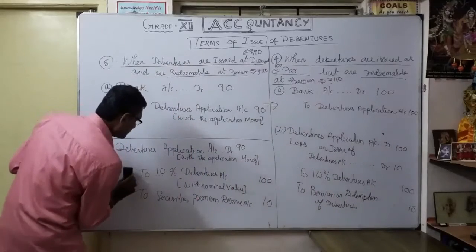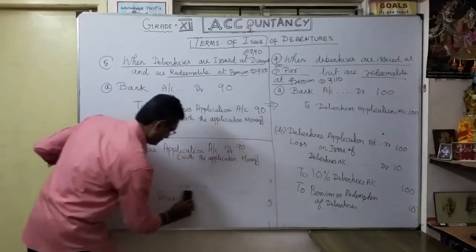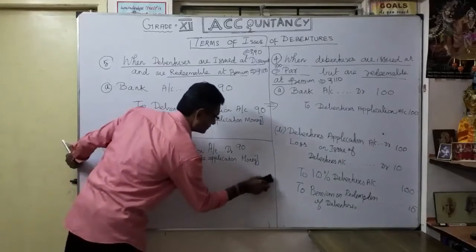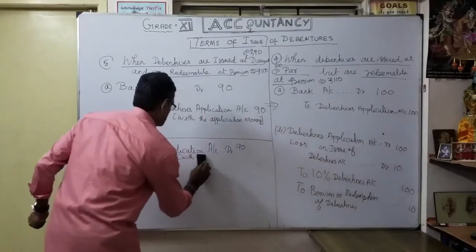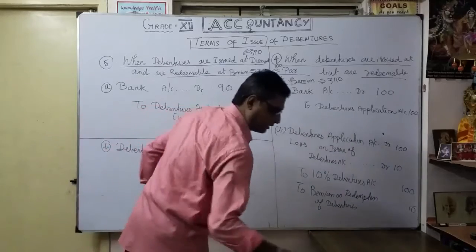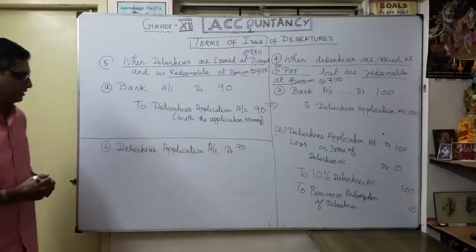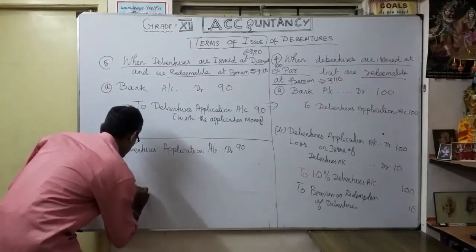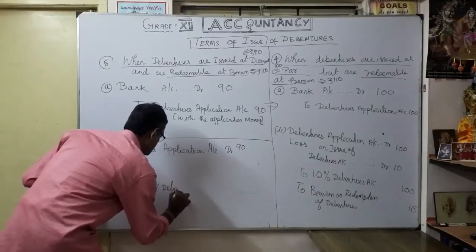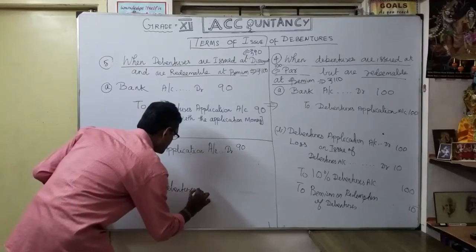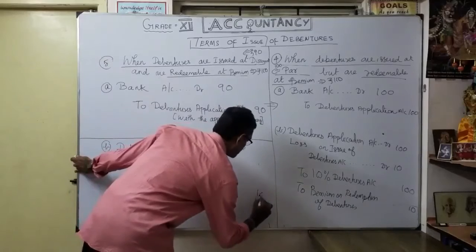So here we have to give the spaces. Listen carefully. Debenture application account debit 90 rupees, to 10% debentures account, face value 100 rupees.